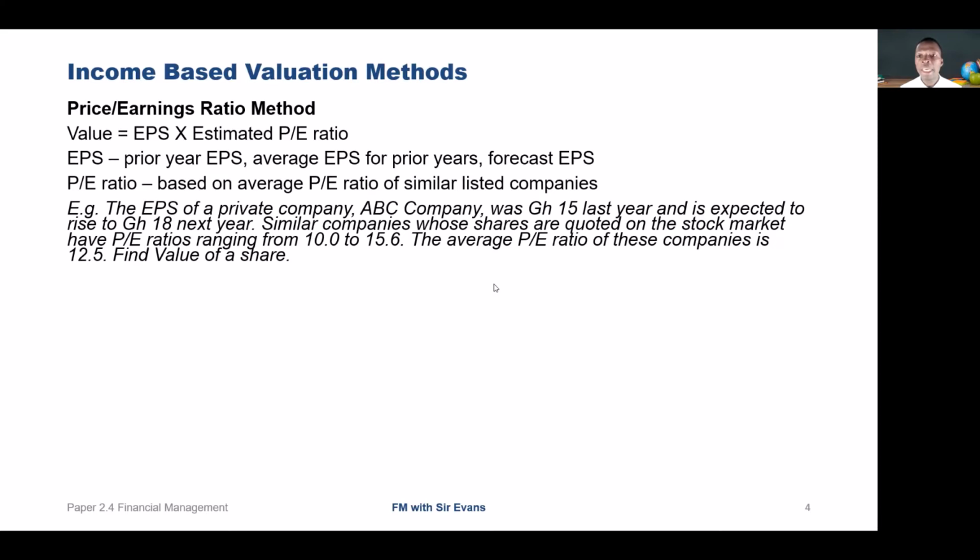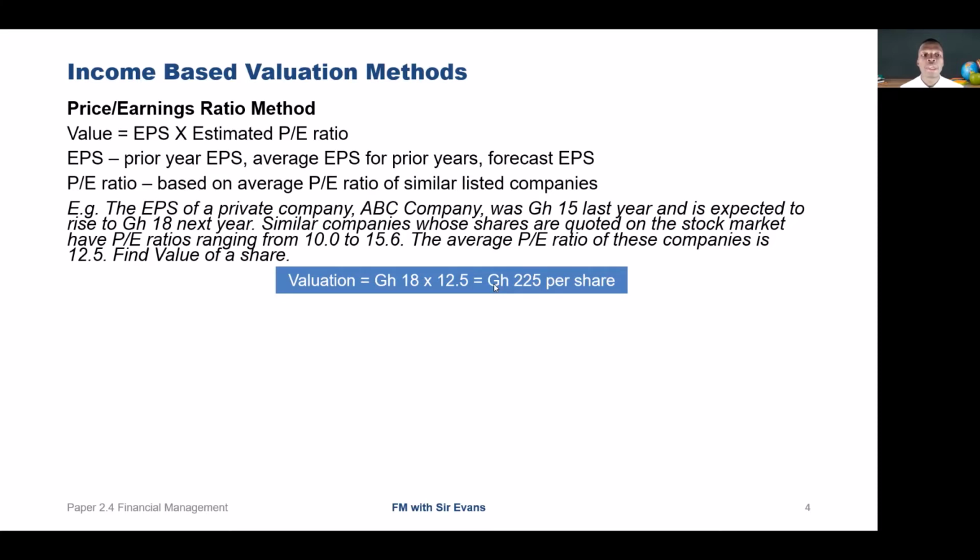So using the PE ratio method, we are saying that the valuation will be equal to the 18 cedis, which is the earnings per share, multiplied by 12.5, being the average PE ratio of similar companies, to give you 225 per share.